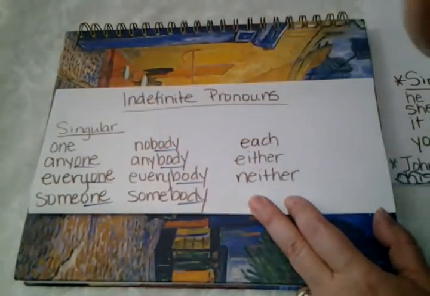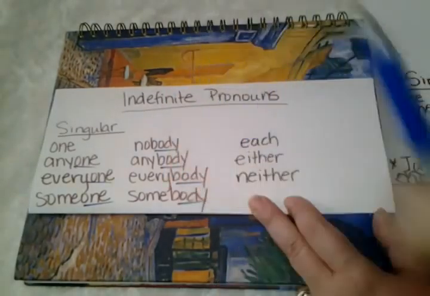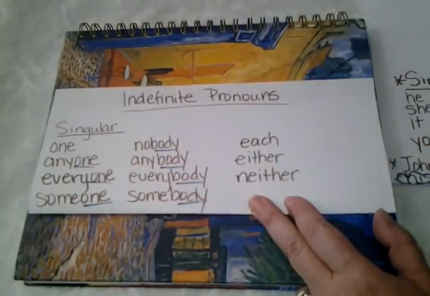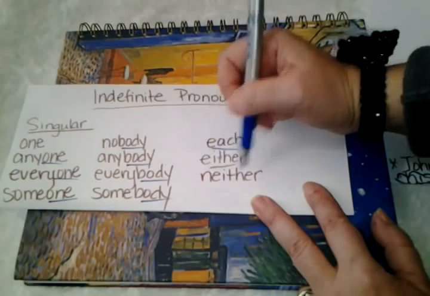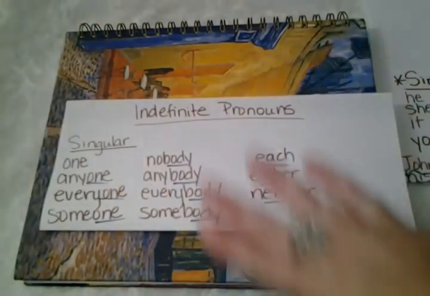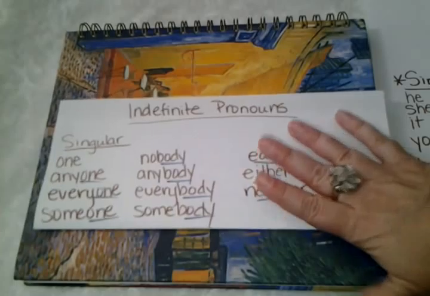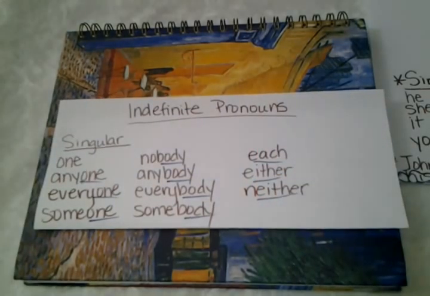When you think of the word one, you think of one being singular. Body, you think of one body, again, being singular. And these are also singular: each, either, neither. And you just have to memorize those. So those are singular indefinite pronouns. And you can find a list of these in your textbook on page 514.